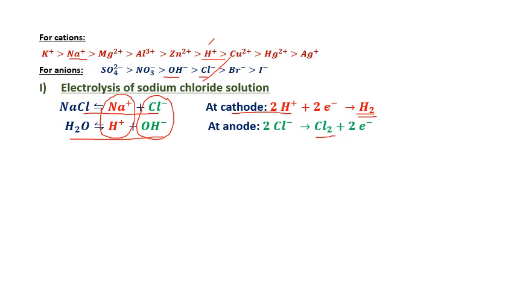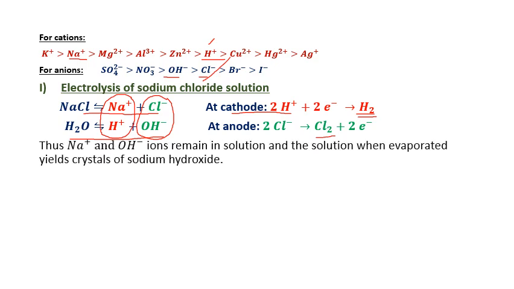Next one. Thus, Na plus and OH minus ions remain in solution, and when the solution is evaporated, it yields crystals of sodium hydroxide. Students, here H plus is consumed, and Cl minus is also consumed. So Na plus and OH minus ions will remain in the solution, and on evaporation we will get sodium hydroxide.